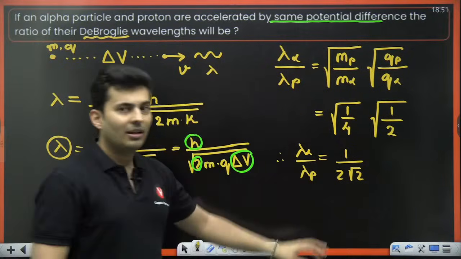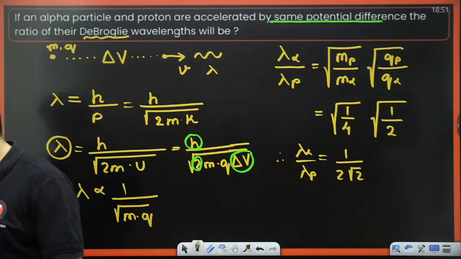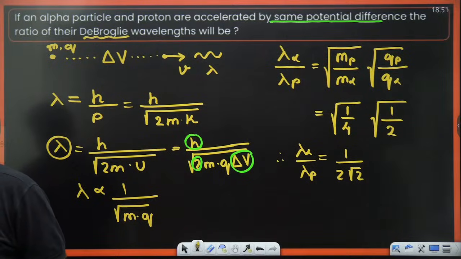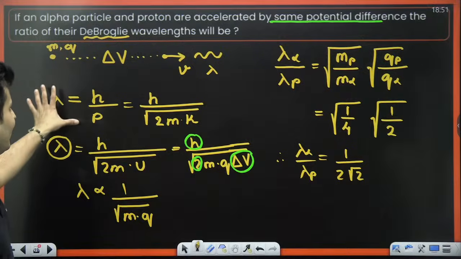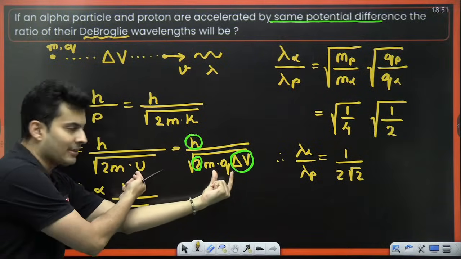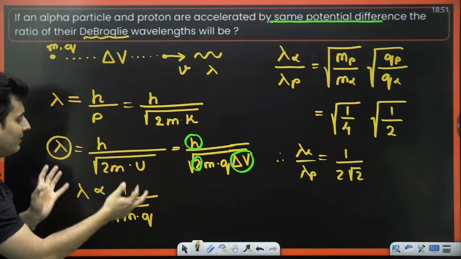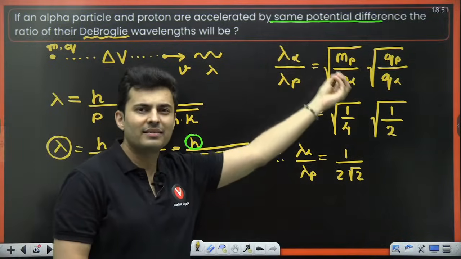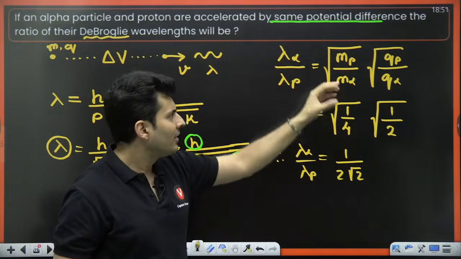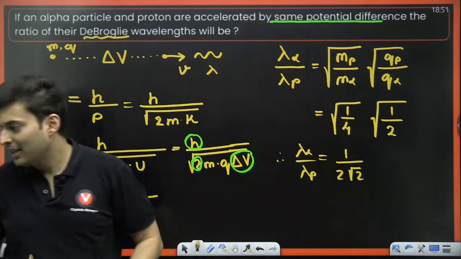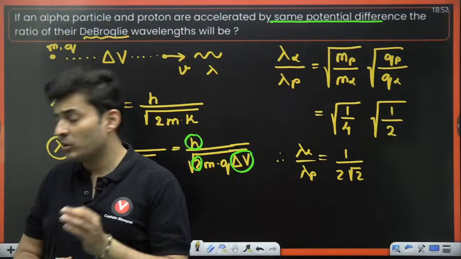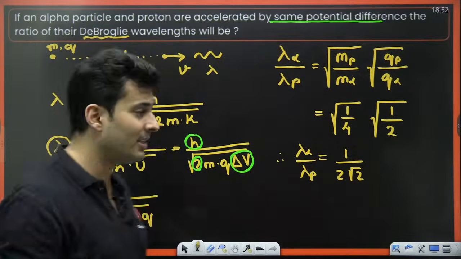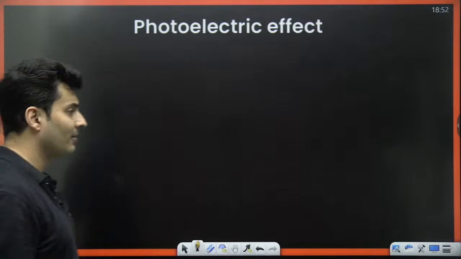That is the answer. How many of you got this now? Everybody understood how to solve this question? Very good. Keep it up, my dear warriors. Brilliant question, because it involves a little bit of electrostatics, it also involves de Broglie wavelength, and it also involves your basic knowledge about atoms or the nucleus, how many protons and neutrons are there, and their charges. Very nice. What is the weightage of modern physics? At the start I mentioned this: 20 marks to 36 marks. That's the range that you can expect.